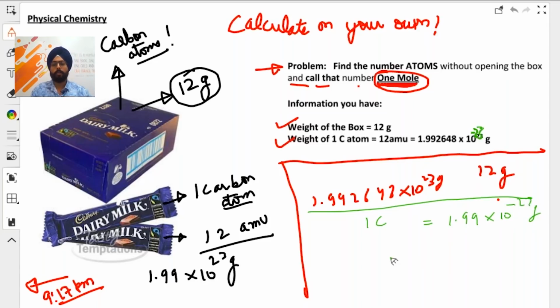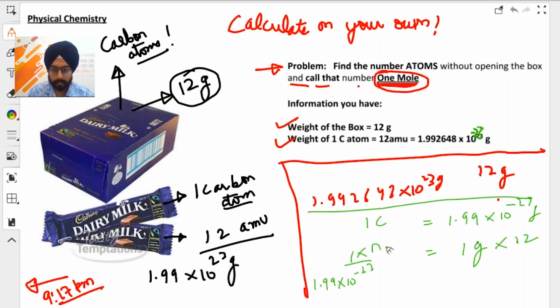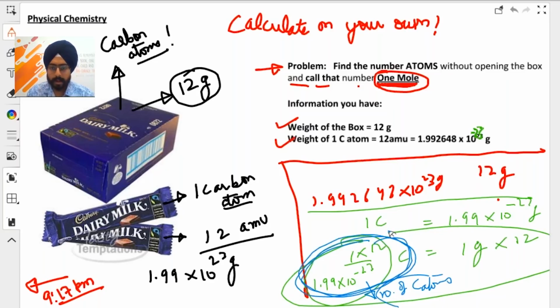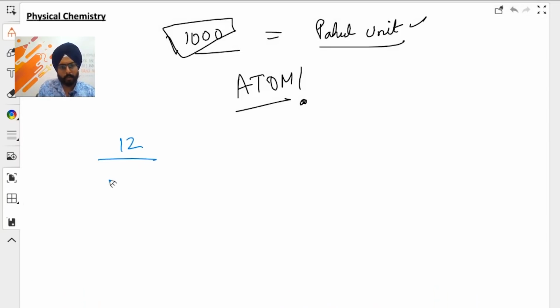Okay. If I have to take 1 gram, what will happen is 1 by 1.99 into 10 to the power minus 23 equals 1 gram. Just multiply both sides by 12 and you will get the number of carbon atoms for 12 grams. This thing right here, which I'll highlight in blue, is the number of carbon atoms. So this is the calculation that you have to do: 12 by 1.99 into 10 to the power minus 23.